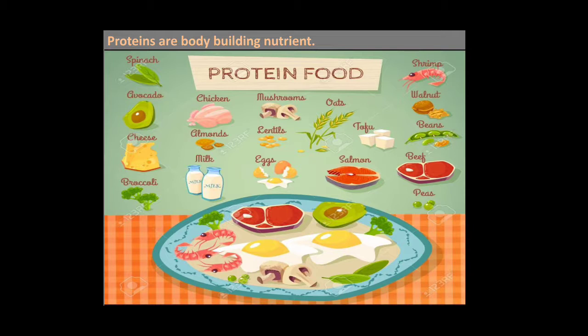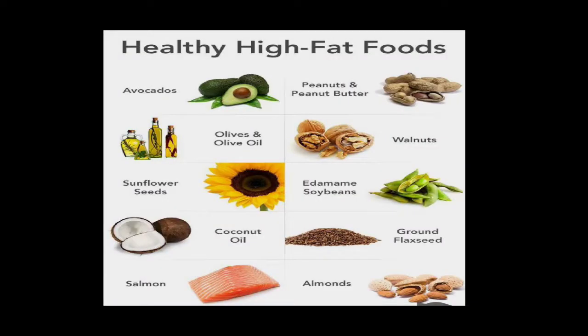Other sources are milk, chicken, eggs, salmon, prawns and shrimps, which are animal sources through which we can get protein. Proteins are essential for our body's growth because they are the building nutrient which builds the body.